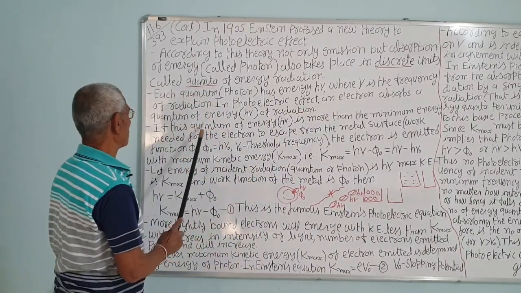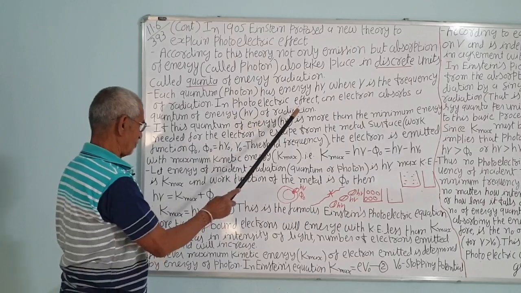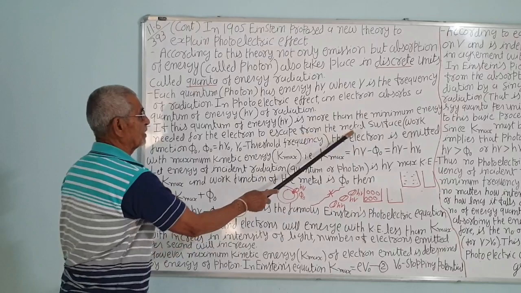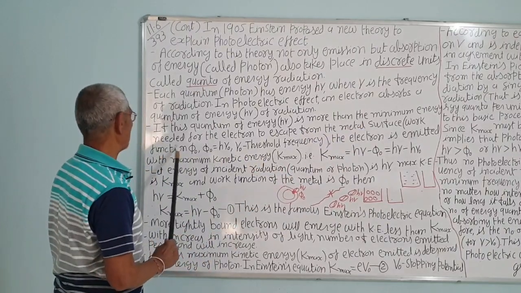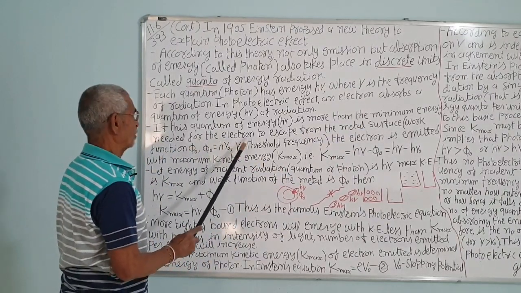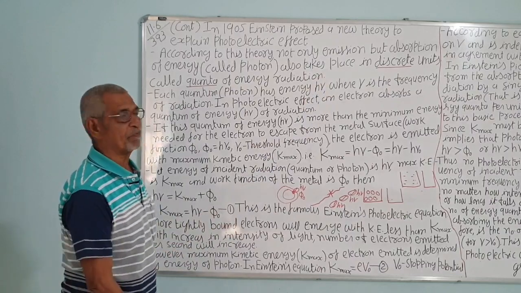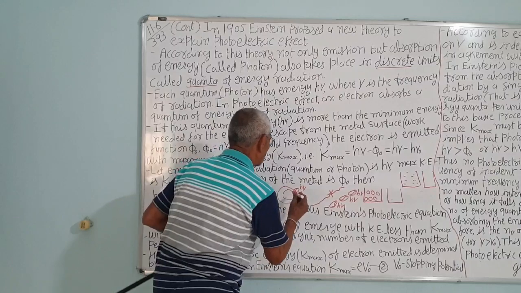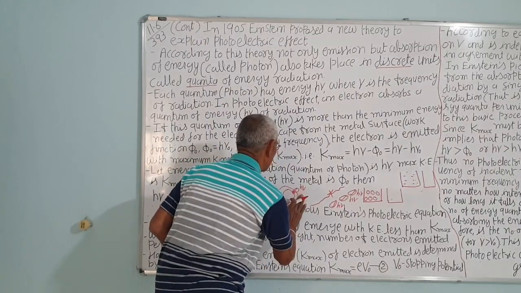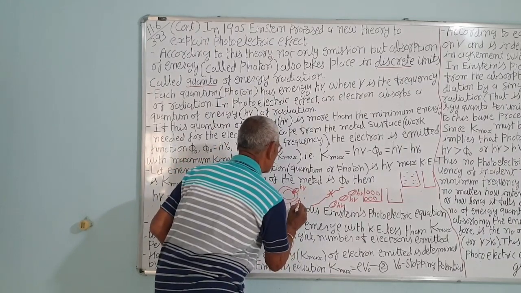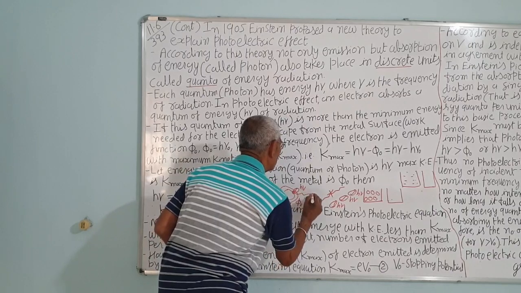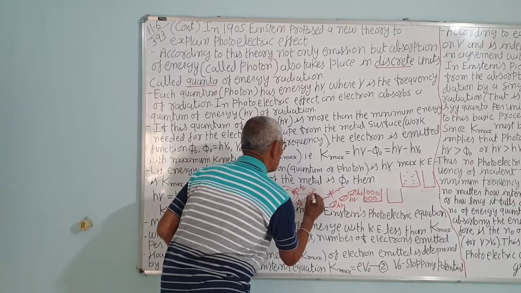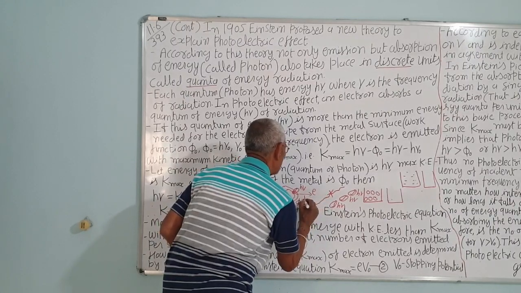Electron absorbs quantum of energy h nu of radiation. If this quantum of energy is more than the minimum energy needed for the electron to escape from the metal surface, that is the work function phi 0, then the extra energy will impart velocity to the electron, that is half m v square.